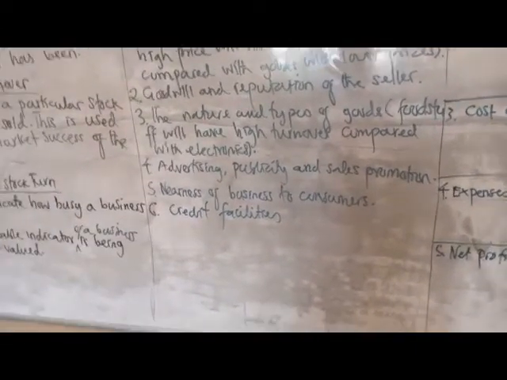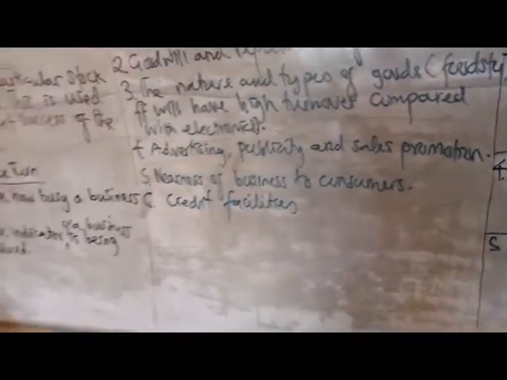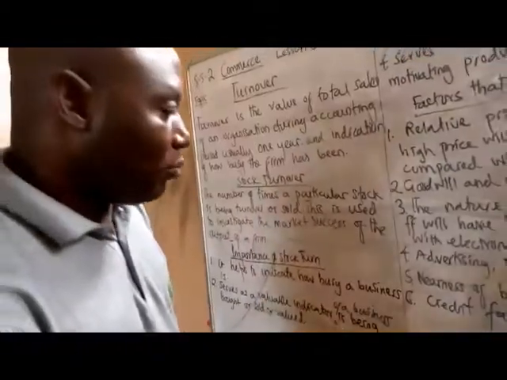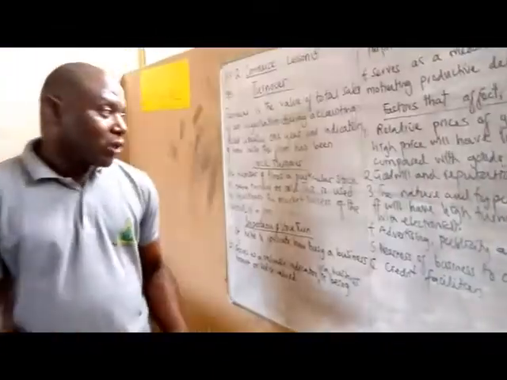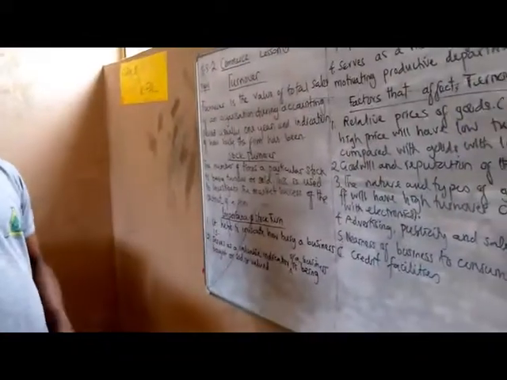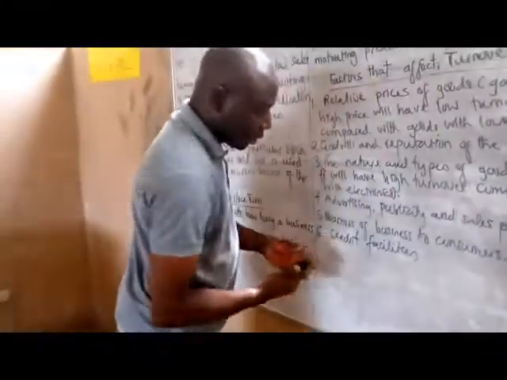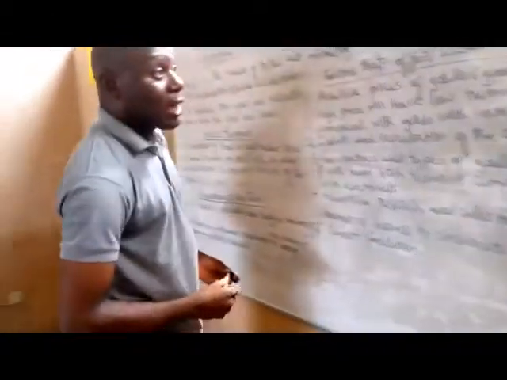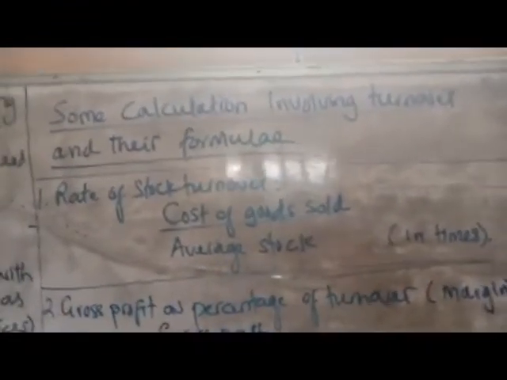So credit facilities. A business that grants credit to her customers will definitely experience high turnover as compared to a business that does not allow credit to customers. So there are a lot of factors that affect turnover. These are just a few from the ones we have here. So I don't think we have to spend so much time discussing the factors. Now let's move to some calculation involving turnover and their formula.